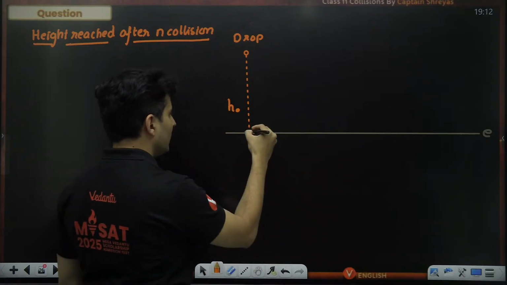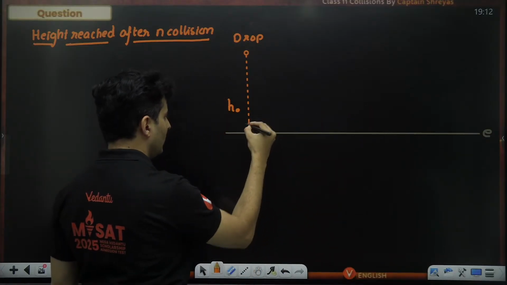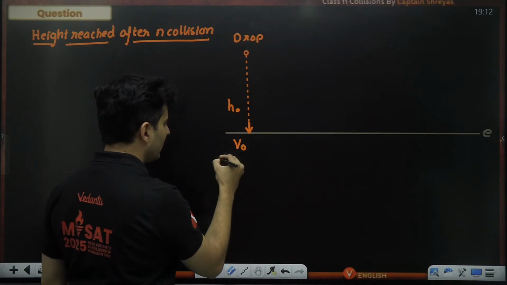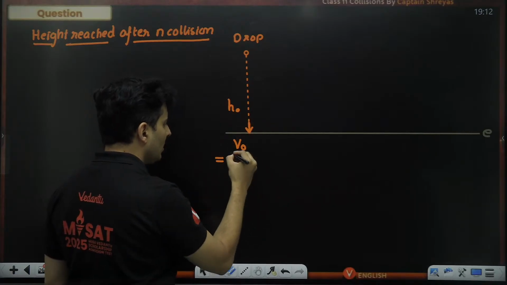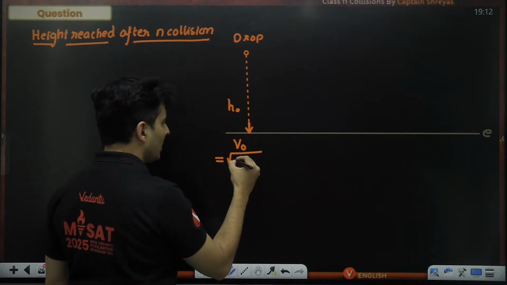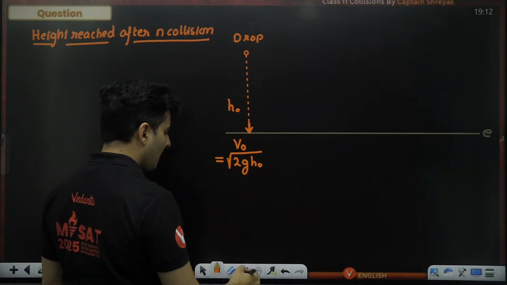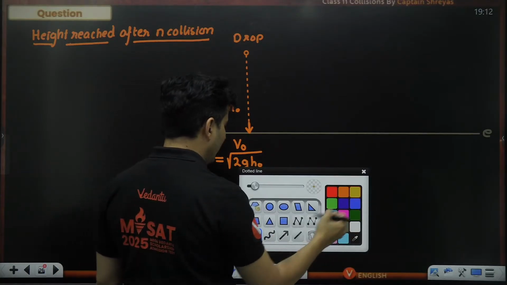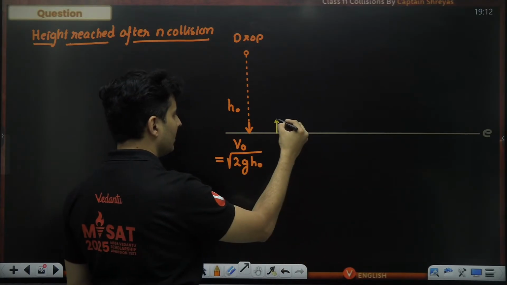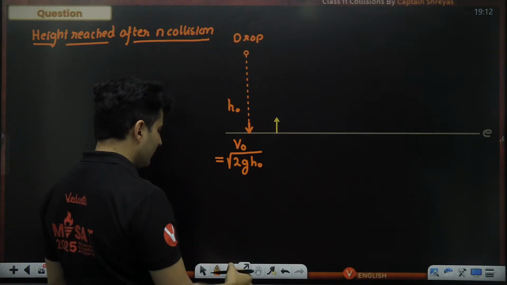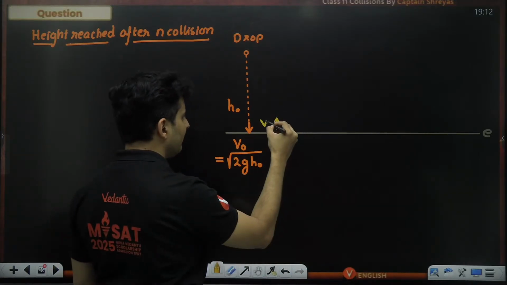So during the first collision, it will hit the ground with a speed of v naught. This v naught, by the knowledge of projectile, is root of 2g h naught, h naught being the height. After the collision, the speed will get reversed in the other direction like this. Maybe I will call that speed v1.